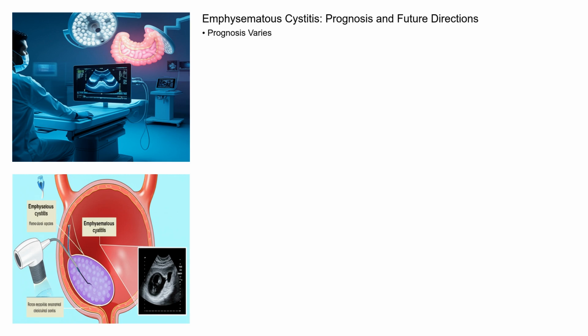Recent research focuses on identifying the specific virulence factors of the gas-producing bacteria and developing more targeted therapies. Studies are also investigating the role of novel imaging techniques in early diagnosis and monitoring of treatment response. Furthermore, newer treatment strategies, such as hyperbaric oxygen therapy, may improve the prognosis of patients with emphysematous cystitis. The future likely holds advancements in diagnostic tools and treatment modalities, leading to improved outcomes for patients with this condition.